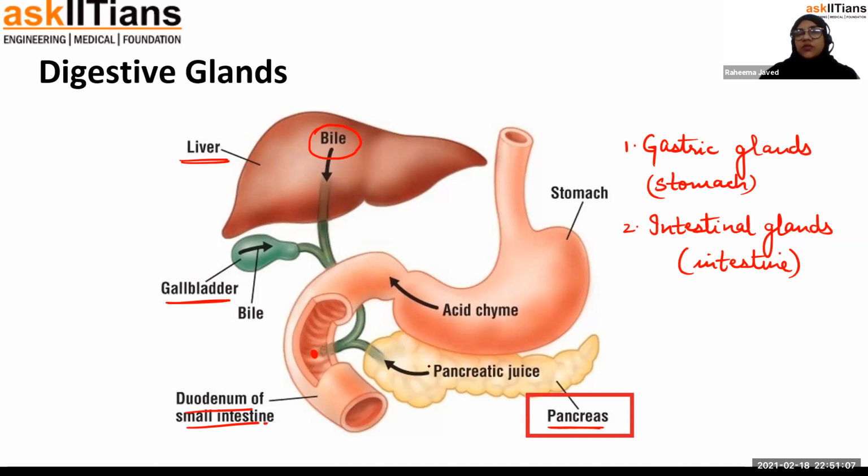The pancreatic juice also empties its contents through the pancreatic duct into the duodenum of the small intestine. So bile juice and pancreatic juice both get mixed and then enter into the small intestine of the digestive system. Okay, so liver, gallbladder, pancreas, gastric glands, and intestinal glands are the five types of glands of our digestive system.